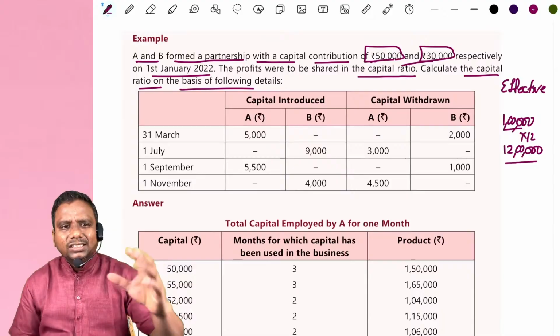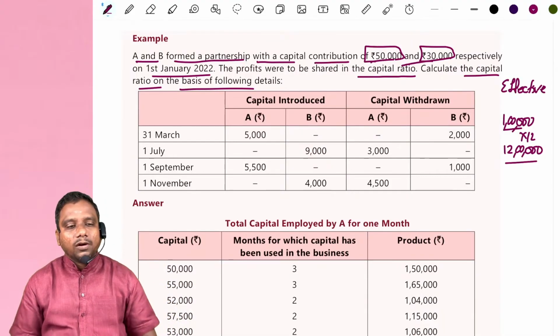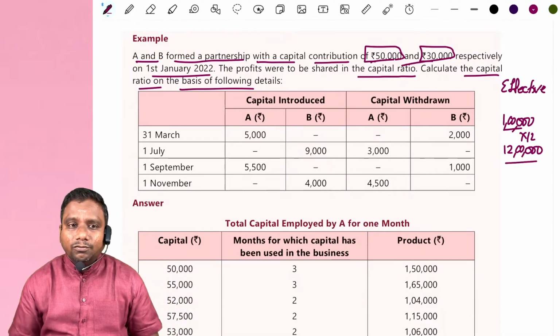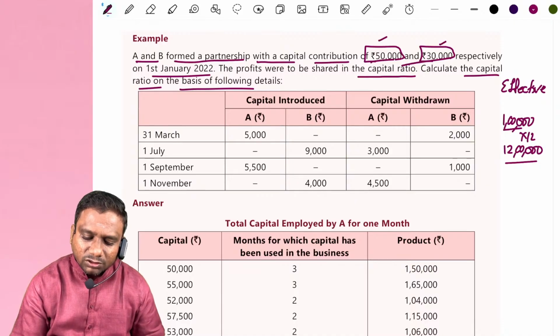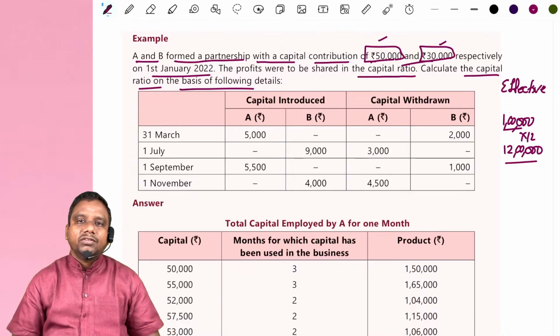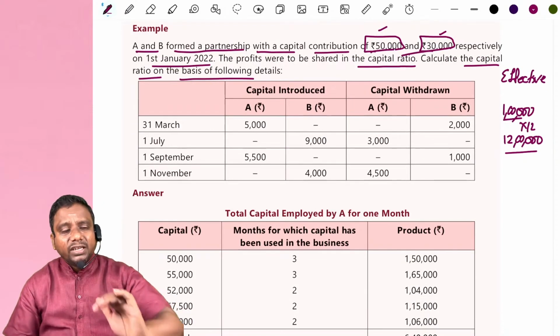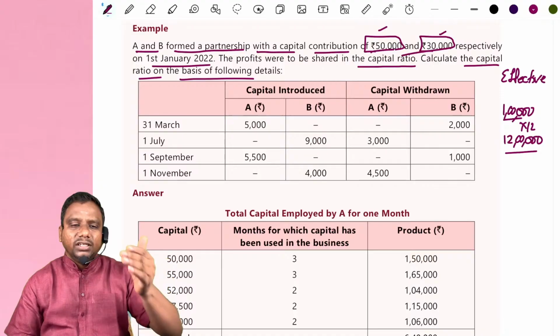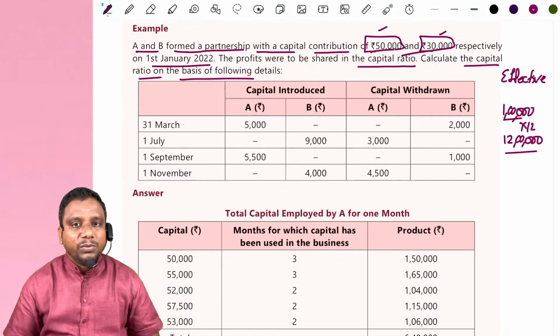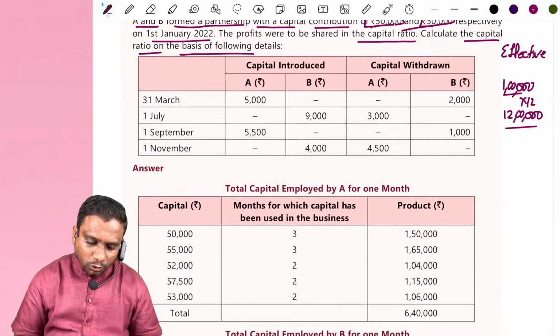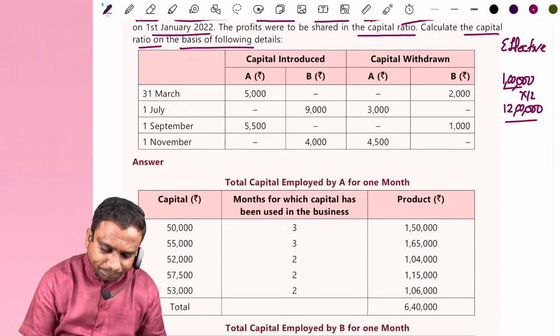If nothing is introduced as additional capital, or if nothing is taken from the business, then automatically 50,000 and 30,000 becomes capital ratio 5:3. Yes or no? But during the year, if any additional capital is introduced or any capital withdrawn, then automatically capital ratio will get changed.